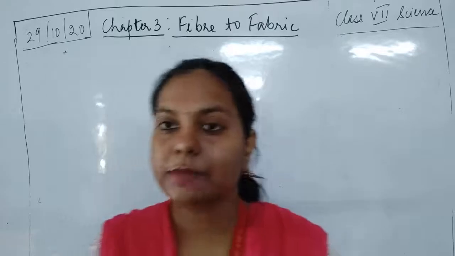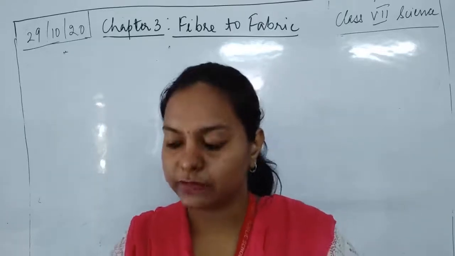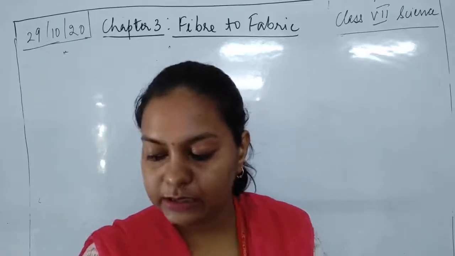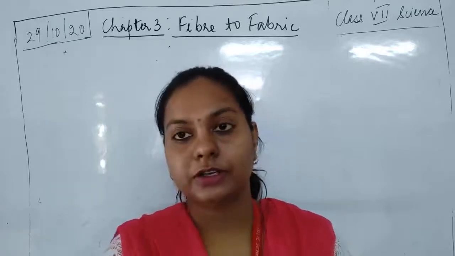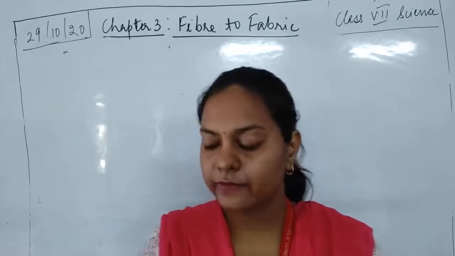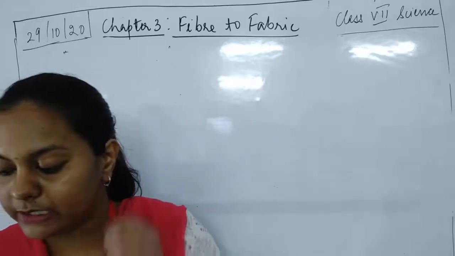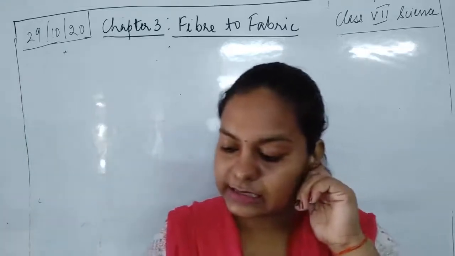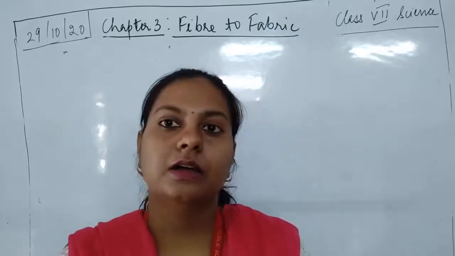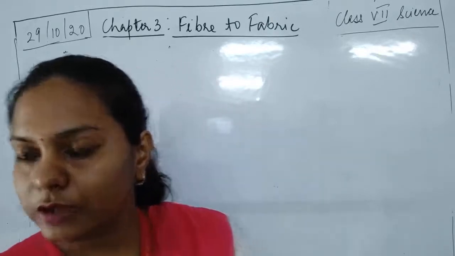So thorough washing means scoring, you know that. Then animal fiber, write down either wool or silk, whichever would be filled. Okay, then next is the long thread like structure. It could be fiber. Okay, then next is keeps warm. You can write down according to the number of letters which are to be filled. Then leaves eaten by the silkworm, it is mulberry. Then next is hatching. It hatches from the egg of the moth, that is silkworm. Okay, so this is what is about the fiber to fabric chapter.